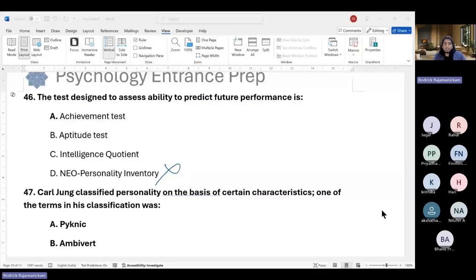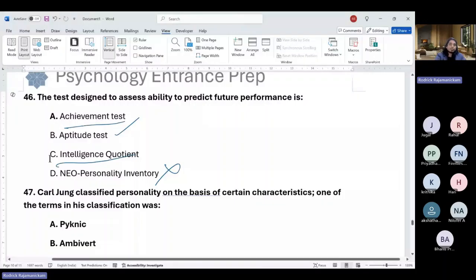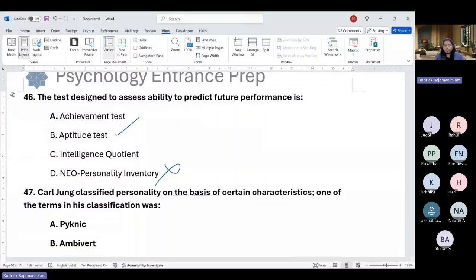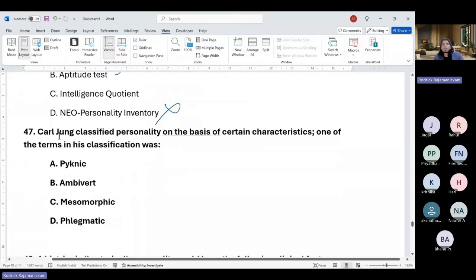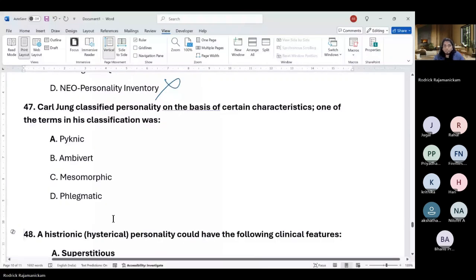Right. It is B, aptitude test. Achievement test is about past, how much you've learned. Intelligence is more generic, is about innate abilities, not specific about one particular area of performance. Okay. So Carl Jung classified personality based on certain characteristics. Sorry. One of them is this.